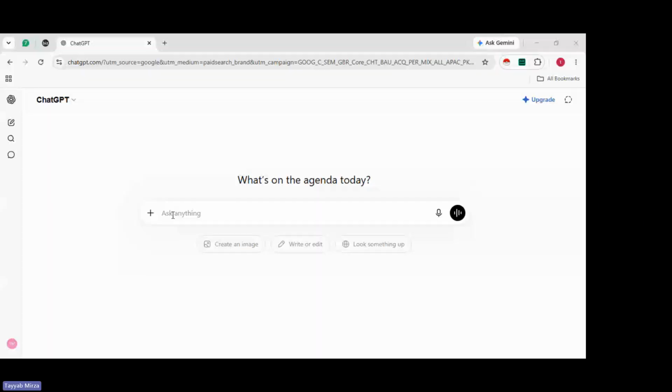In 1 second. First we'll jump straight into ChatGPT, right? Let's begin by understanding what ChatGPT actually is. ChatGPT is an artificial intelligence language model developed by OpenAI.